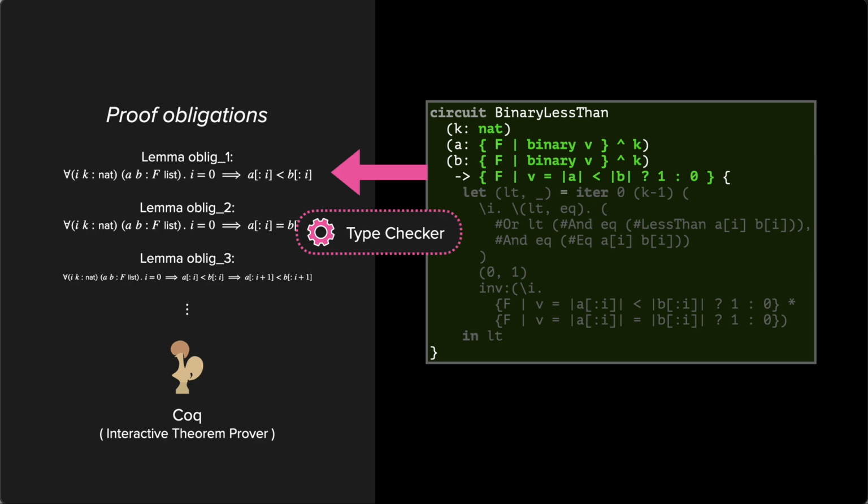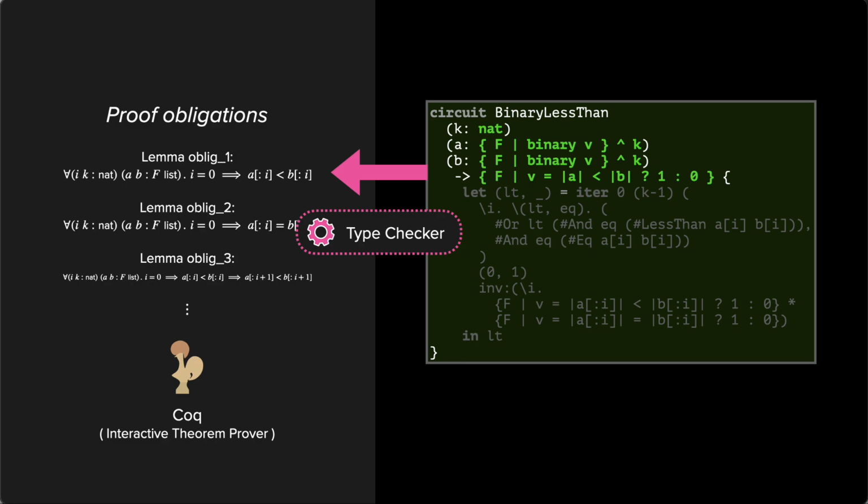Then this refinement type contract is consumed by the type checker, which breaks down the circuit and its complex specification into a set of small independent verification tasks called proof obligations. These obligations are encoded into an interactive theorem prover called Coq, so that the developer can incrementally build up the proof to discharge those obligations.